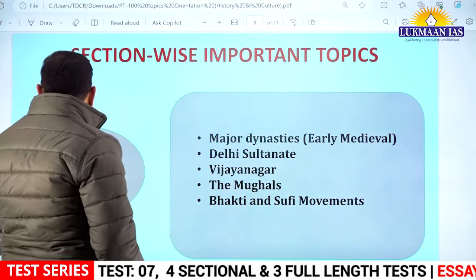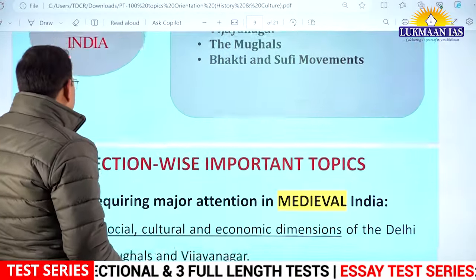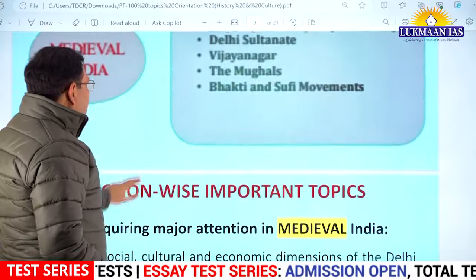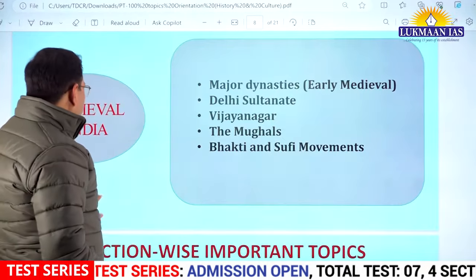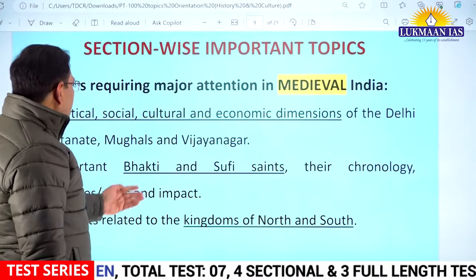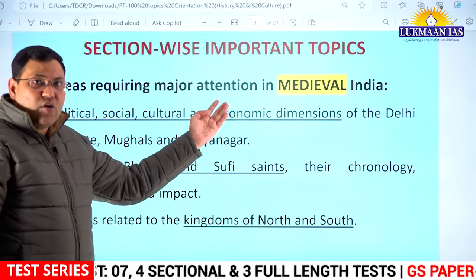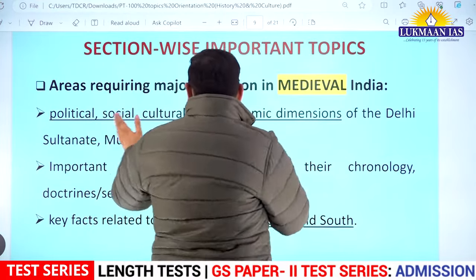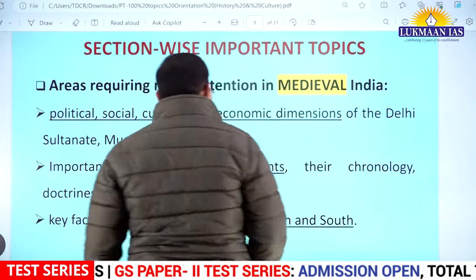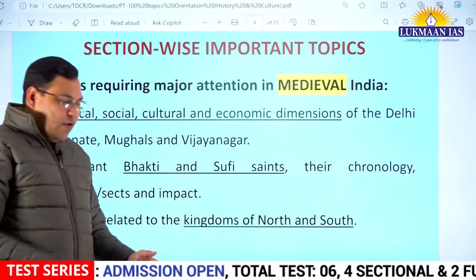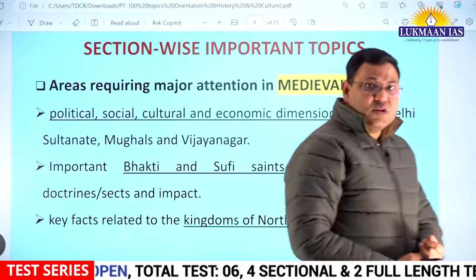So let us have an analysis of medieval India. See, I identified how many topics? 5 topics are there. Now, what should you study as a serious candidate? The areas which require major attention of an aspirant regarding medieval India are the political, social, cultural and economic dimensions of the Delhi Sultanate, Mughal and Vijayanagar period. So you have to study the political aspects, the key rulers.